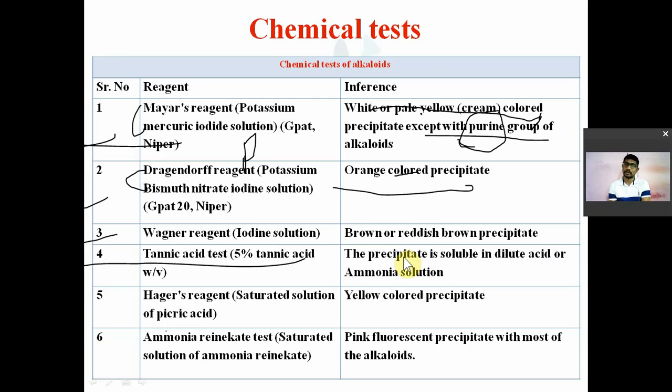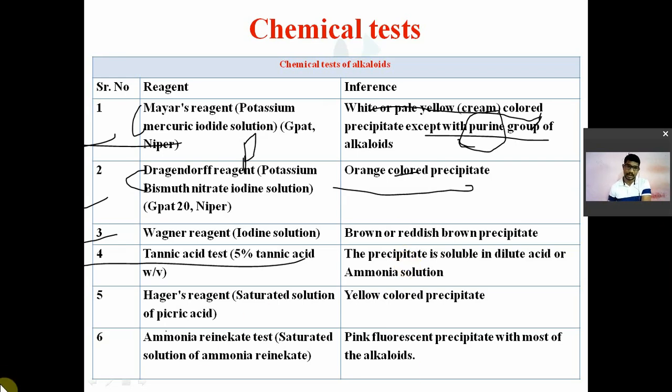We have seen the composition of the universal antidote in general pharmacology. Tannic acid reacts with the alkaloid and precipitates it in your stomach, so the alkaloid is not in free form to get absorbed into the systemic circulation. That's why the alkaloid will not show its poisonous effect, and tannic acid is used in the universal antidote.